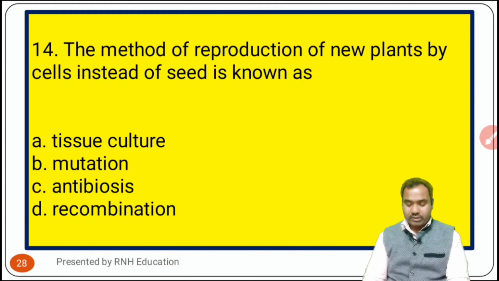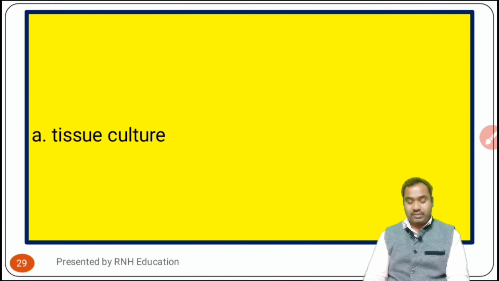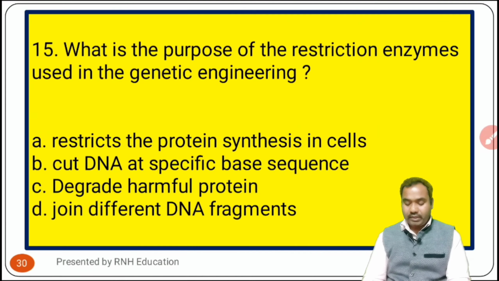The method of reproduction of new plants by cells instead of seed is known as. Options are A, tissue culture. Option B, mutation. Option C, antibiosis, and option D, recombination. Okay, going to the answer section. The answer is option A, that is called tissue culture. Now the next question number 15.